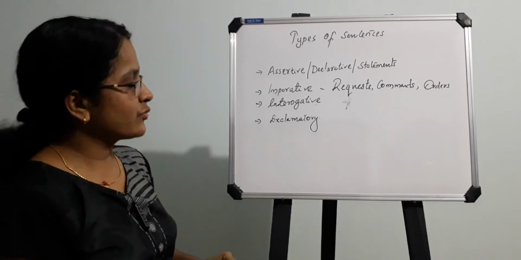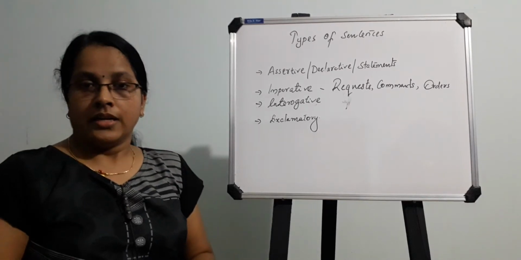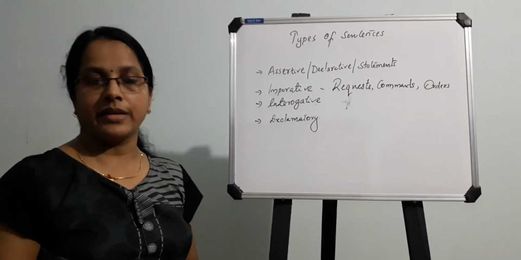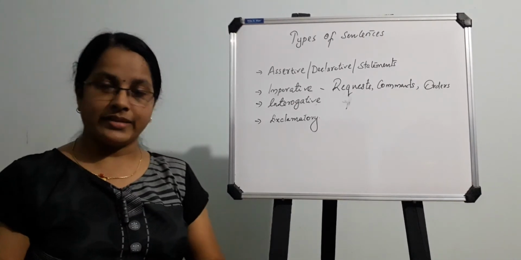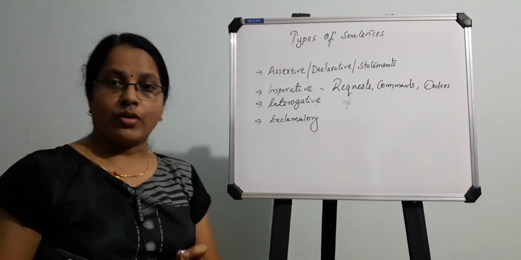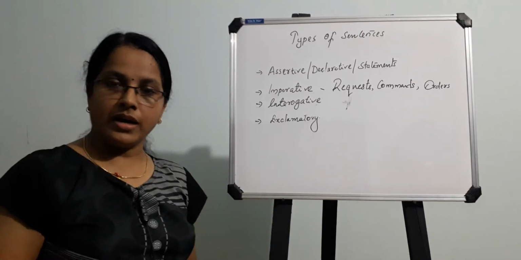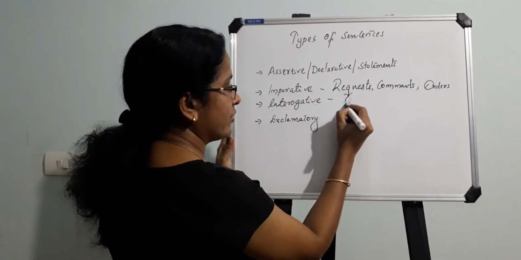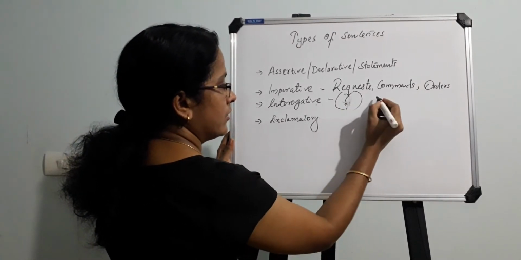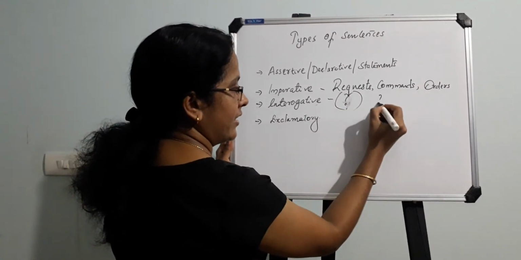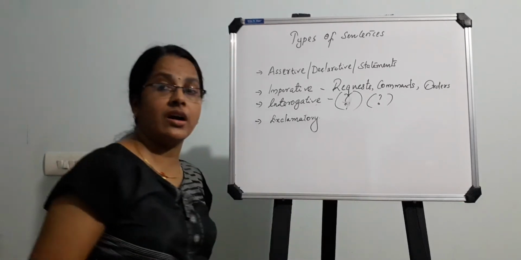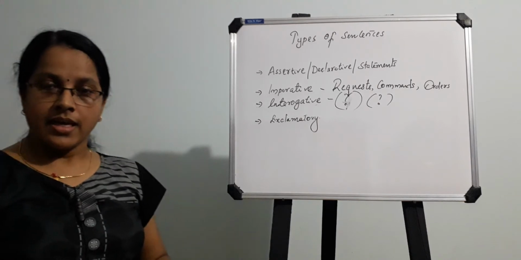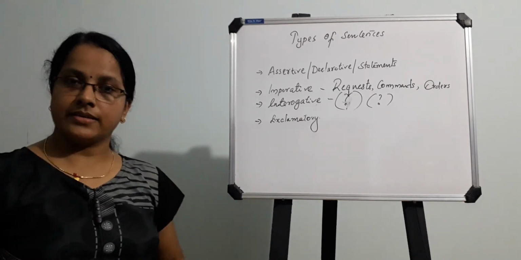You might have heard this word in police inquiry and interrogation. The interrogation is going on about the case. Interrogation means the inquiry, and an inquiry will end in a question mark. So interrogative sentences are the sentences which end in a question mark. Let me write it very clearly here: the sentences which end in a question mark are called interrogative sentences. There are two types of interrogative sentences.